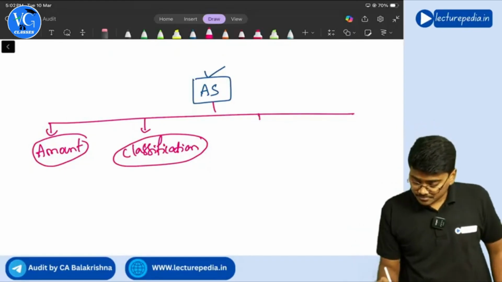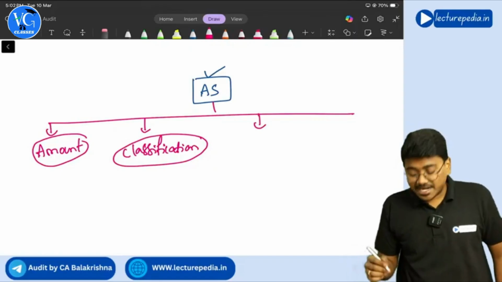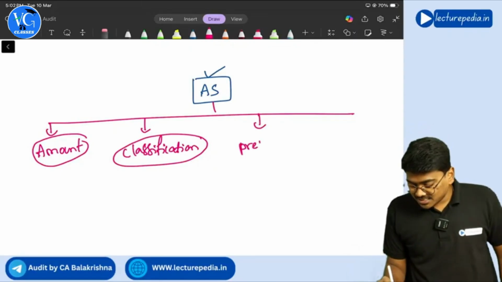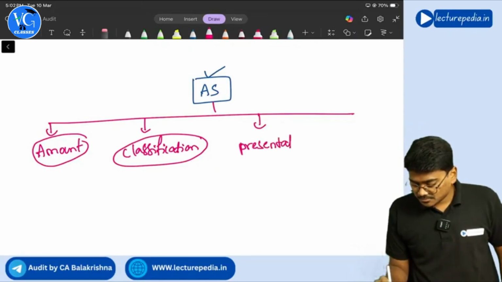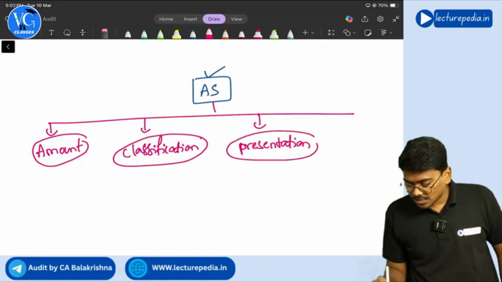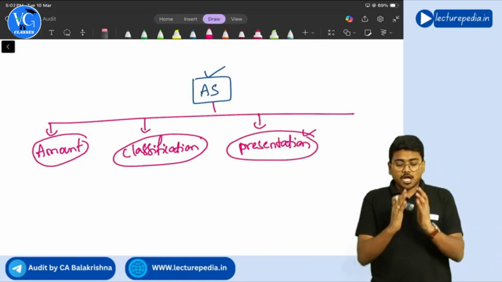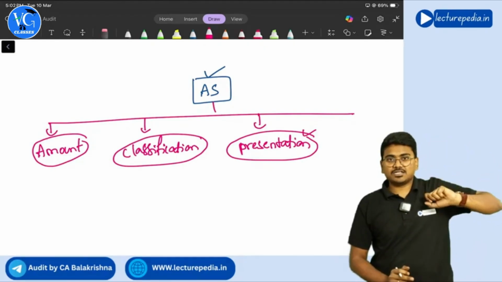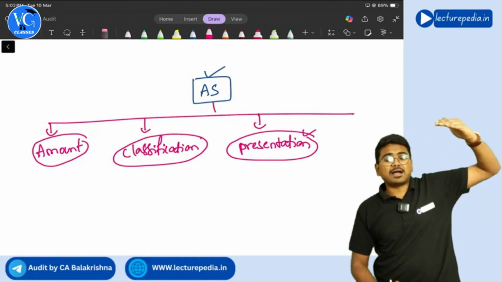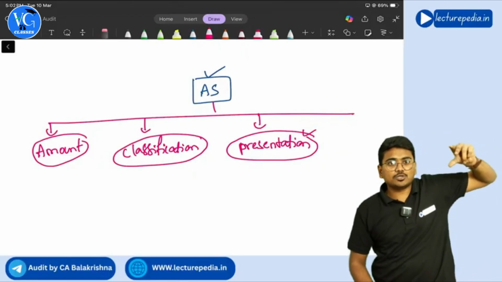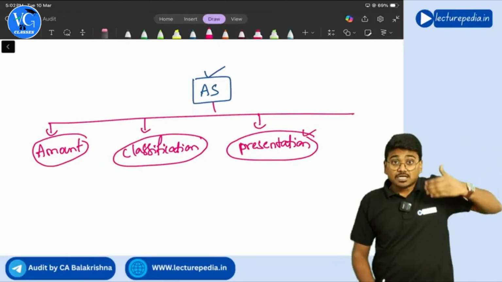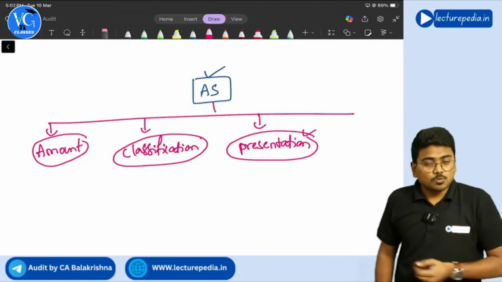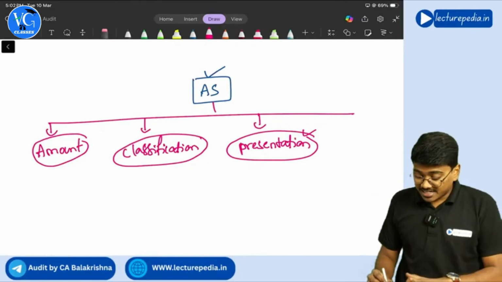Next, it will also give you guidance about presentation. Presentation means how you need to present the inventory in the notes, and where you need to present it on the face of the balance sheet. That guidance also will be given by the accounting standard. And finally, disclosure.